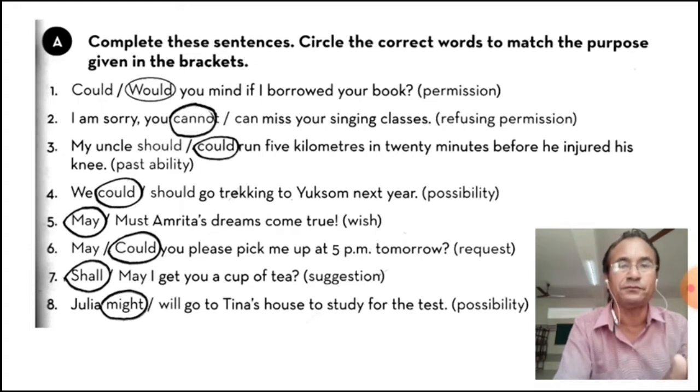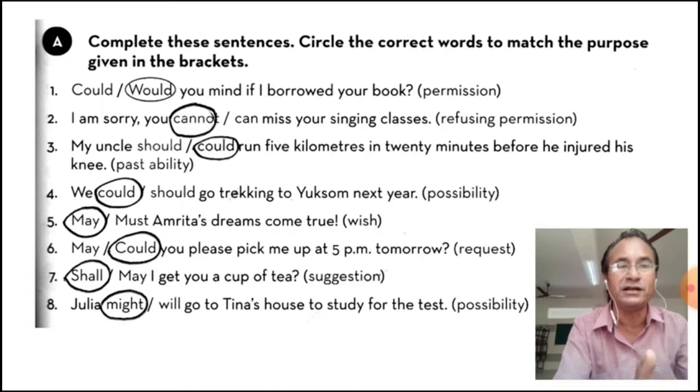Sixth one, could you please pick me up at 5 p.m. tomorrow? Request. Because may shows possibility and permission also, but here you are requesting. That's why could you please pick me up at 5 p.m. tomorrow? Seventh one, shall I get you a cup of tea? Suggestion.